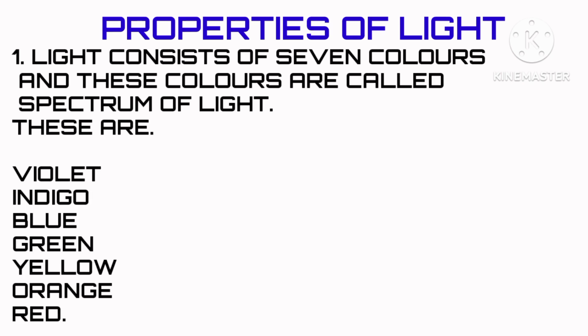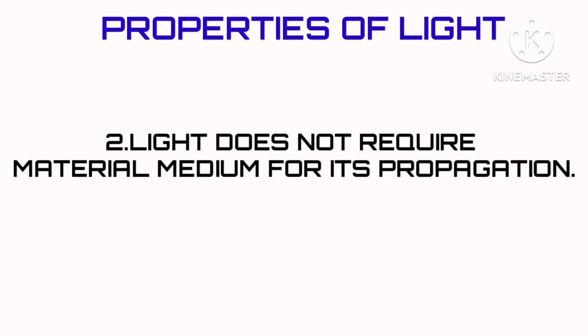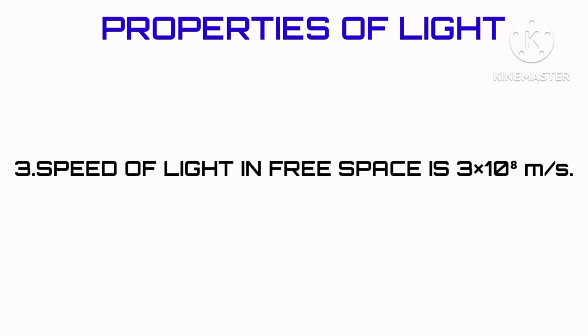Properties of light. 1. Light consists of 7 colors and these colors are called spectrum of light. These are violet, indigo, blue, green, yellow, orange, red. 2. Light does not require material medium for its propagation. 3. Speed of light in free space is 3 times 10 to the power of 8 meter per second.